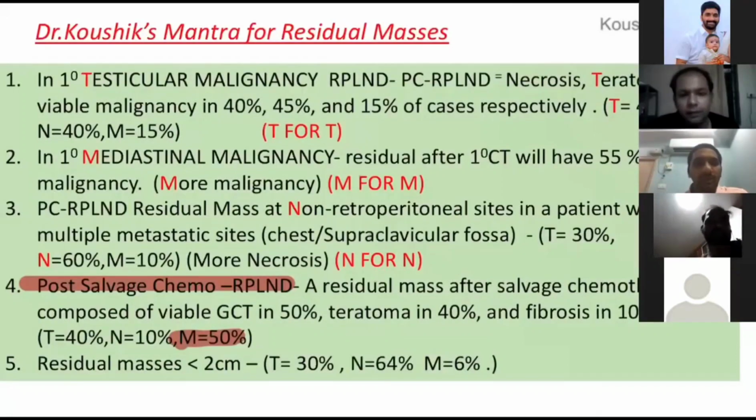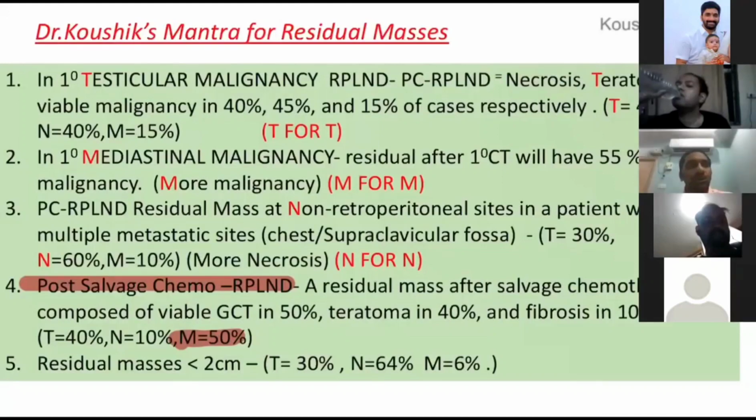Yes, sir. TT. Right, sir. In a patient who has undergone RPLND after chemotherapy, if the primary is in the mediastinum, then maximum will be tumor, viable malignancy. Patient is having multiple metastatic sites, non-retroperitoneal, like in the supraclavicular fossa. Then there will be necrosis.